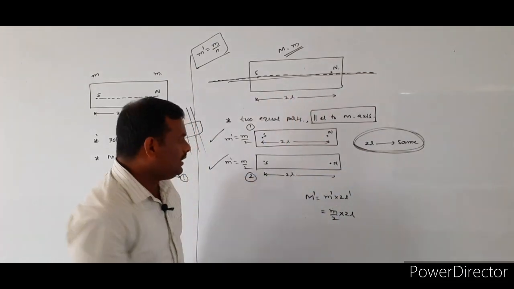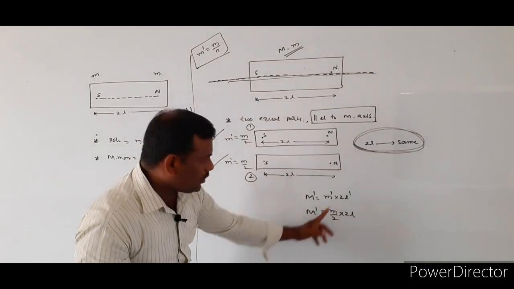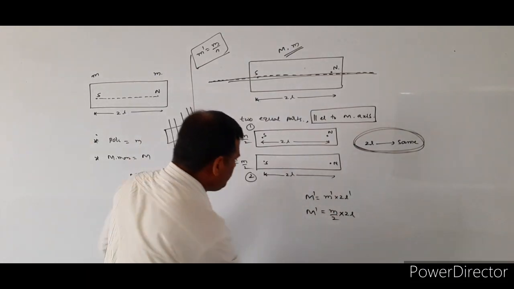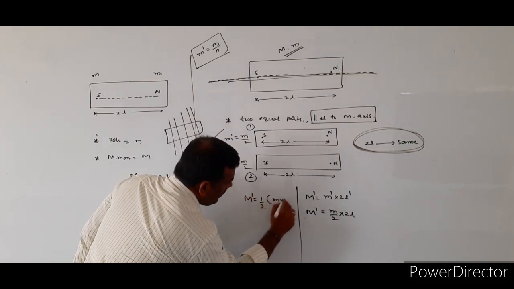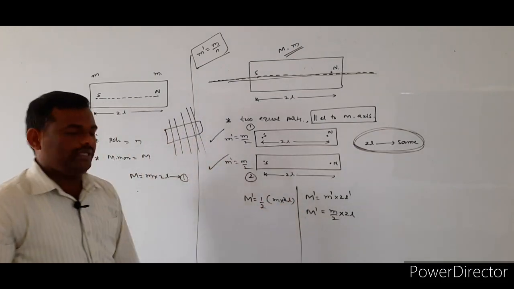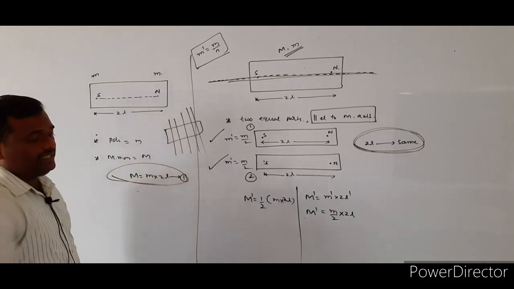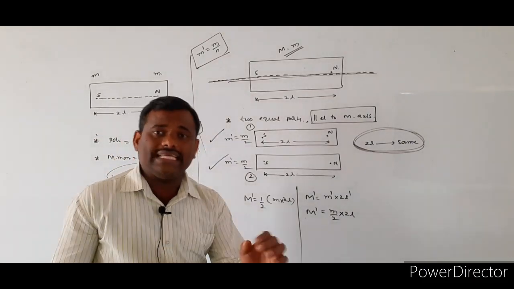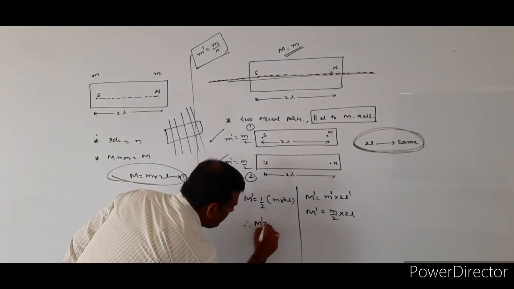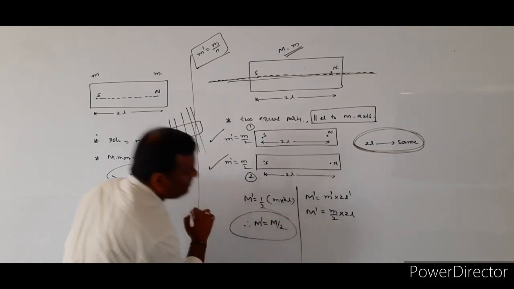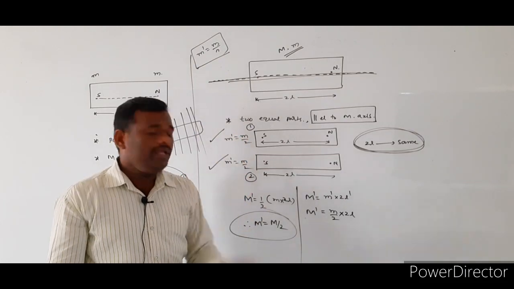So the new magnetic moment of each and every piece is M dash is equal to m by 2 into 2l. It can be written as M dash is equal to 1 by 2 into small m into 2l. Small m into 2l, which you already know, is the magnetic moment of the original magnet. Therefore the magnetic moment of each and every piece becomes M dash is equal to M by 2.